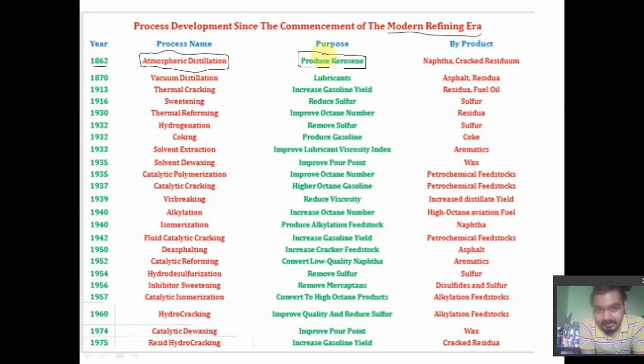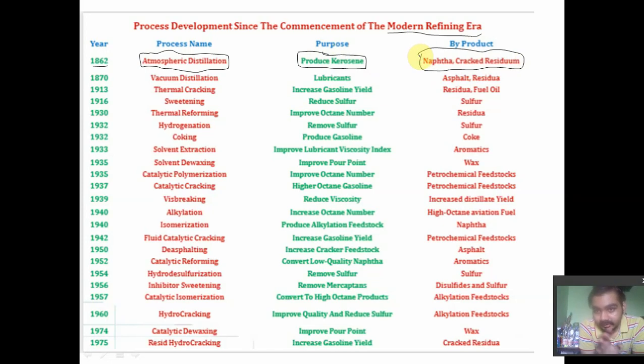Earlier, the lights, that is what we call lamps, used kerosene. Moreover, all the vehicles also primarily used kerosene. So when atmospheric distillation was installed, the main purpose was to produce kerosene, but as byproducts we got naphtha and cracked residuum.